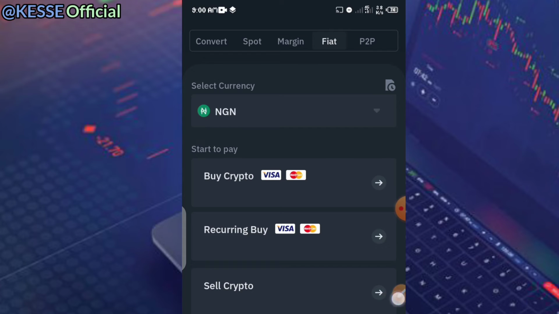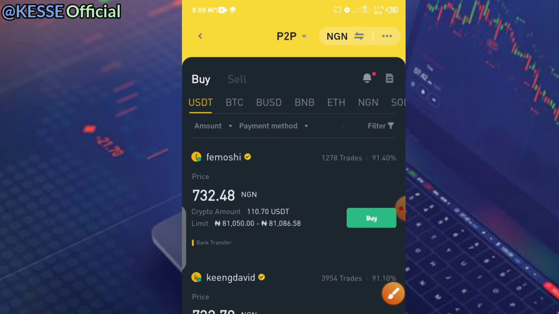Now, I talked about the peer-to-peer trading, especially for those who are in Nigeria. This works for you effectively because of the limitations that we have in our country, Nigeria, where our cards are being limited. So once you click on the peer-to-peer aspect, you will see that you have the option to buy or you have the option to sell. To buy or sell, you have to choose the amount you want and all of that. I have a video where I've explained how all of these things work.